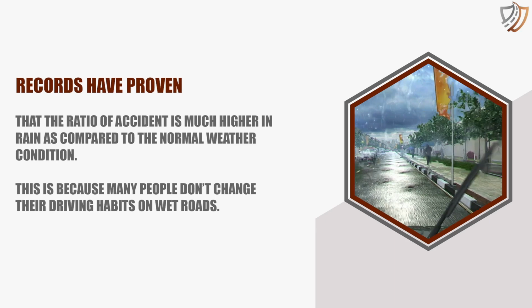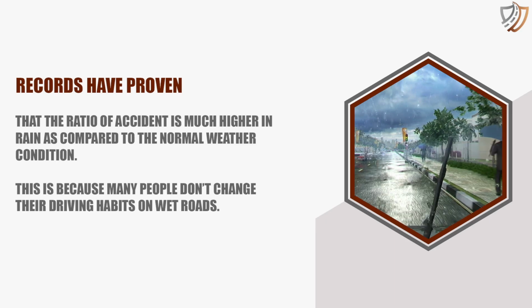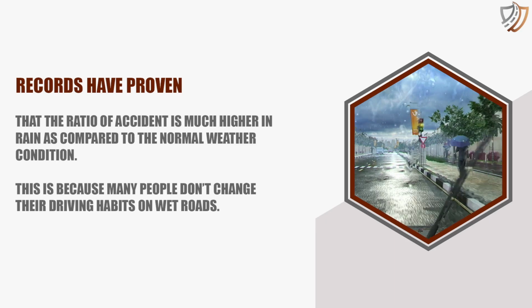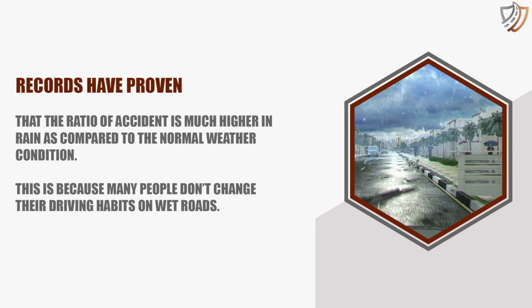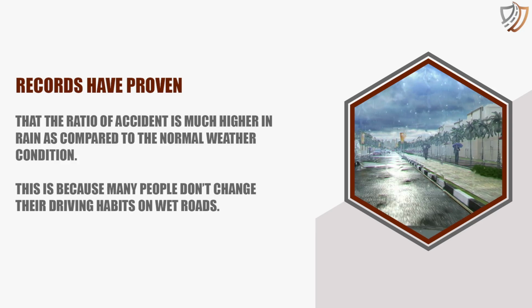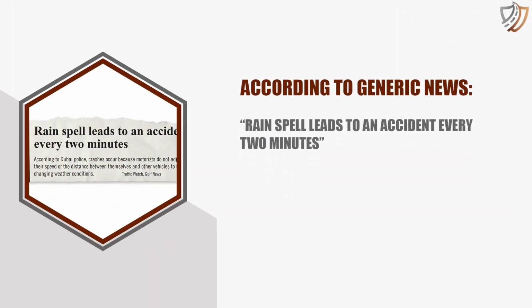Records have proven that the ratio of accident is much higher in rain as compared to normal weather conditions. This is because many people don't change their driving habits on wet roads. According to generic news, rain spell leads to an accident every 2 minutes.